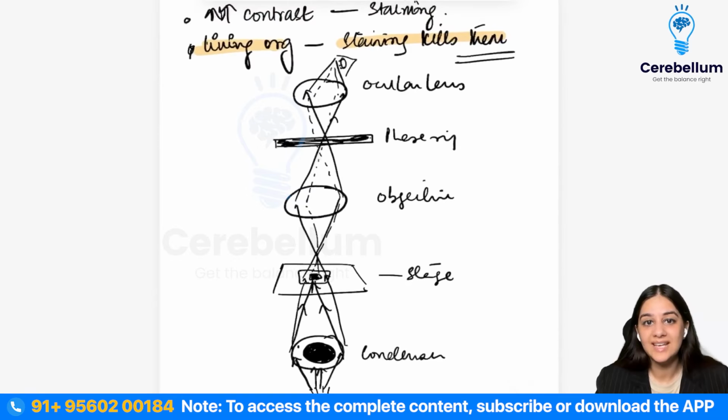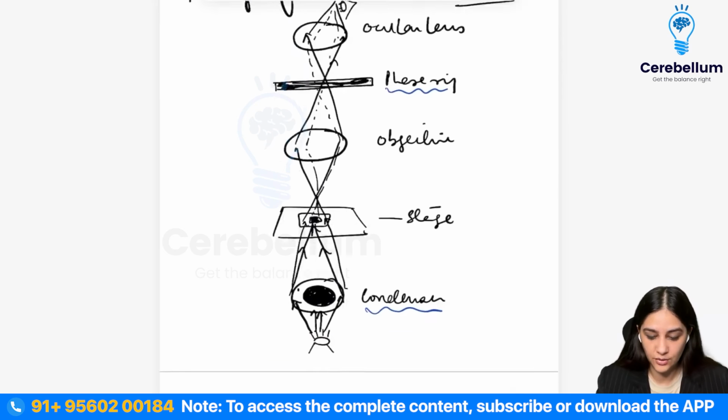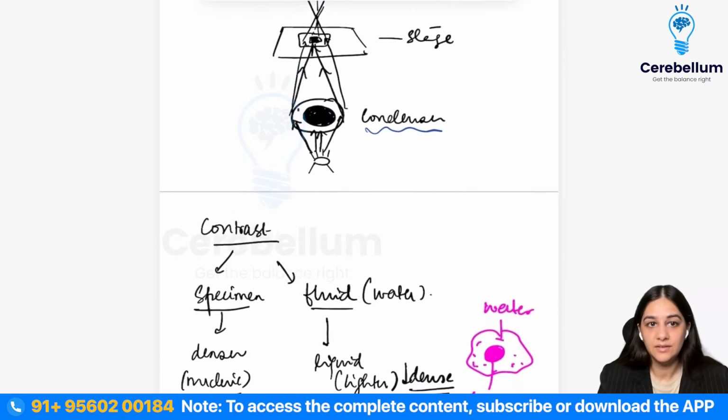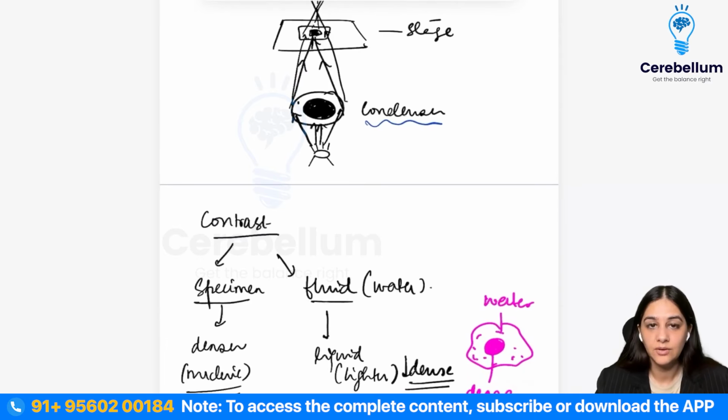Firstly, they use the same ring that was used in your dark ground microscopy, right? It is the same condenser that they were using here. Secondly, they use a phase ring. I want you to know one concept: whenever a specimen is put for microscopy, there are usually different sections in a specimen.